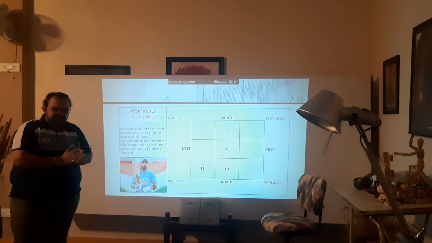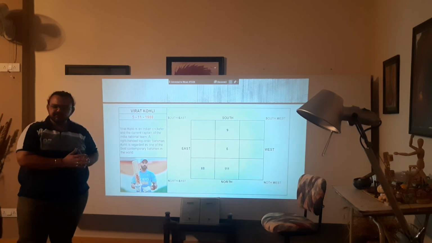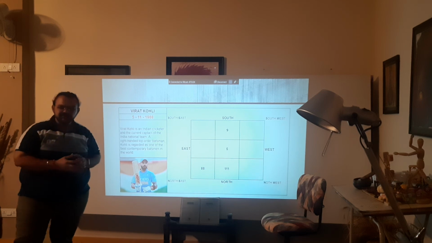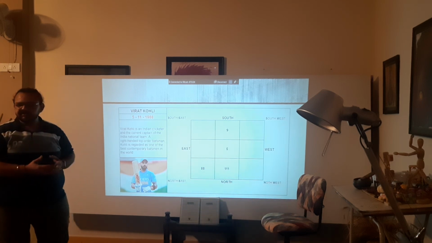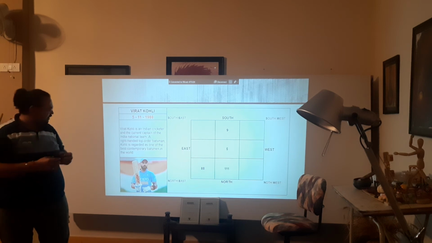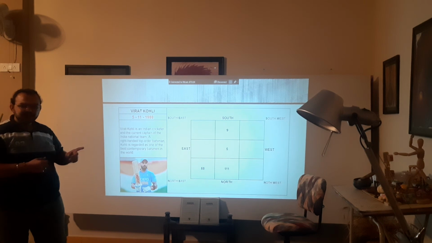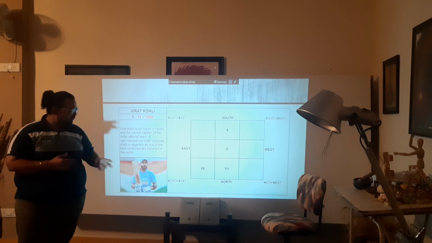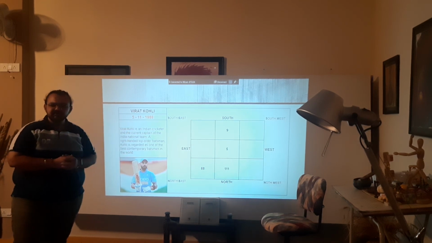Now guys, this is the most basic part of the Losoo grid that we can understand, but the more advanced parts will go on in the next episodes and the next coming videos. We'll discuss how these numbers would behave for a person, how they would give an impression for a person. Say if a number 1 comes one time in one of the Losoo grids, what would be the effect? If 1 comes 2 times, what would be the effect? If 1 comes 3 times, what would be the effects?